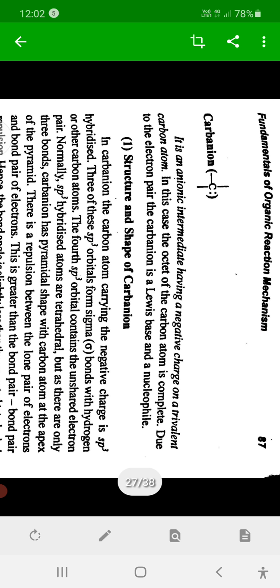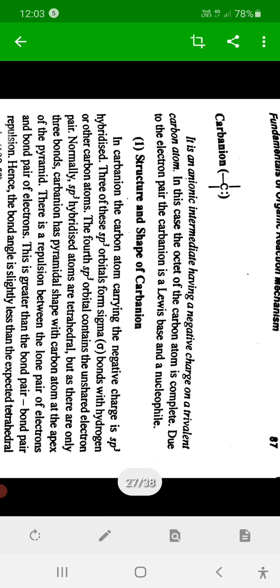Second point, carbanion is an electron rich species. Third point, hybridization of carbon in carbanion is sp3. See here, carbon is trivalent. Then why is it sp3?